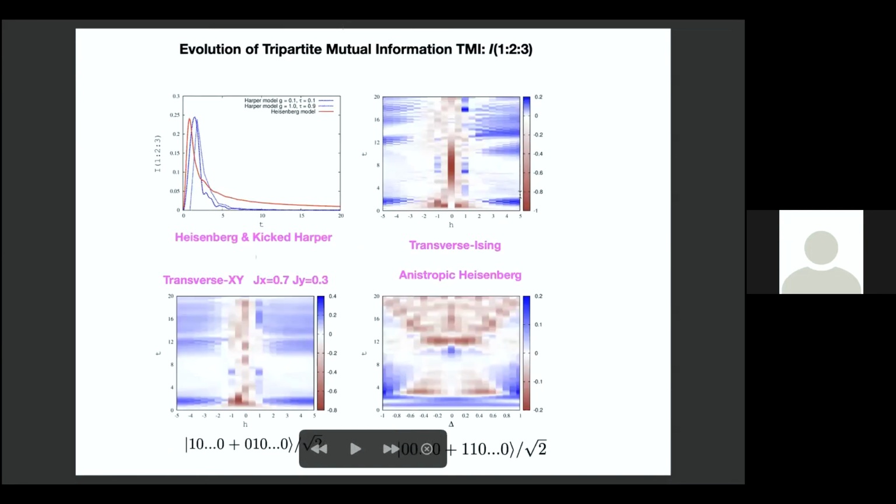And this is the tripartite mutual information. As I said, negative or non-negative, it matters. So here in this picture, blue is positive. You can see various models: the anisotropic Ising model, below it the anisotropic Heisenberg model, and on the left the transverse XY model. You see patches in parameter space, in time, where it becomes negative. That means information scrambling, which only means that quantum correlations do not spread consistently to the other parts.